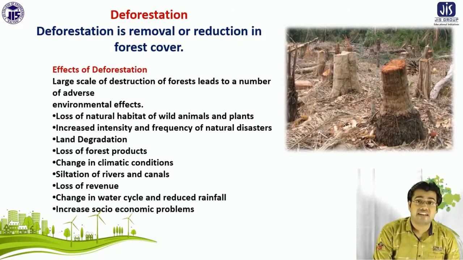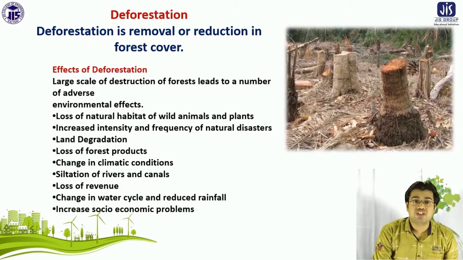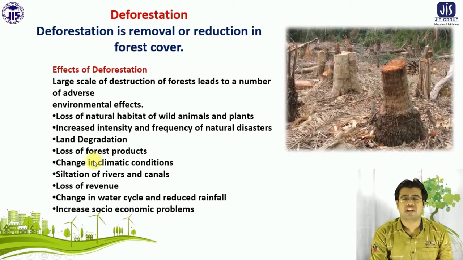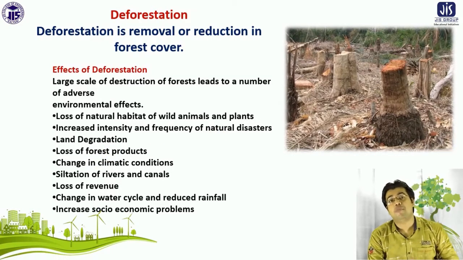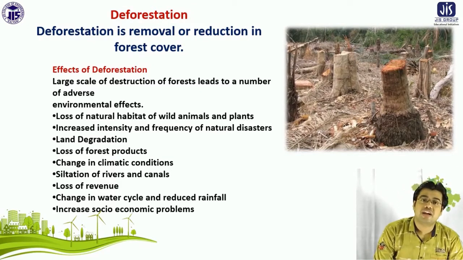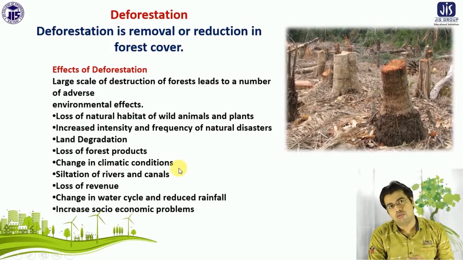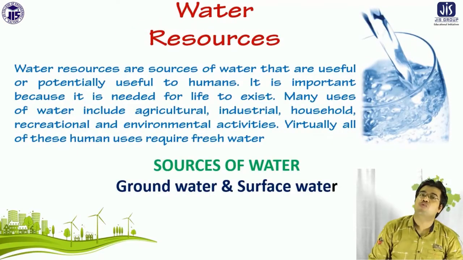There are different kinds of problems regarding wildlife also being hampered, like wild animals and plants disappearing due to deforestation, land degradation, and the loss of forest products which we get from the forest. When any kind of problem arises, we do not get these from the forest. And there are some kinds of climate conditions which are changing, which is also one of the reasons for deforestation.